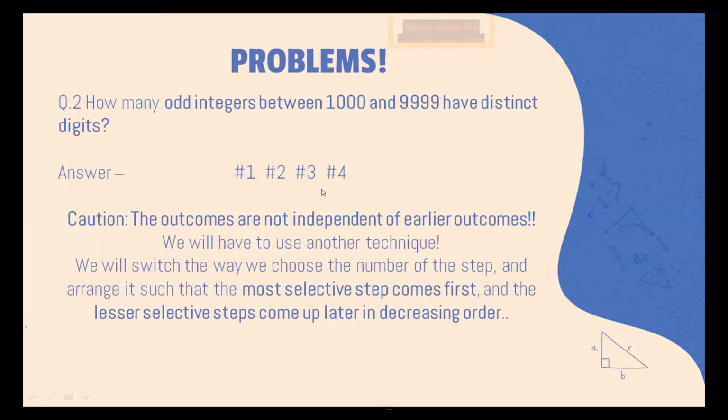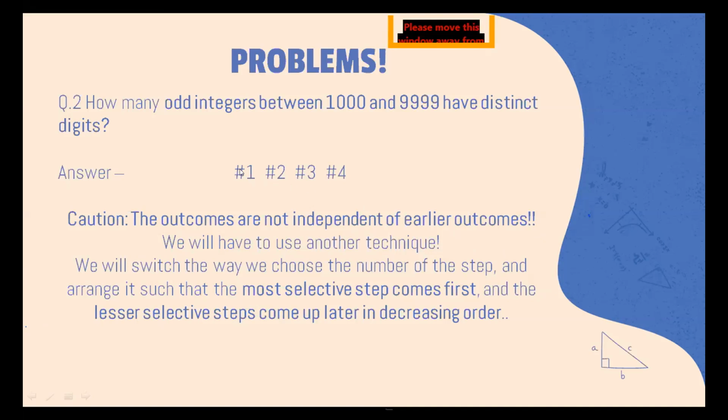And okay, so the outcomes here are not independent of the earlier outcomes, and that is something that we need to be wary of. We'll have to use a different technique, but that's just a different perspective of the same technique that we will be using. So we will switch the way we choose the number of the step.